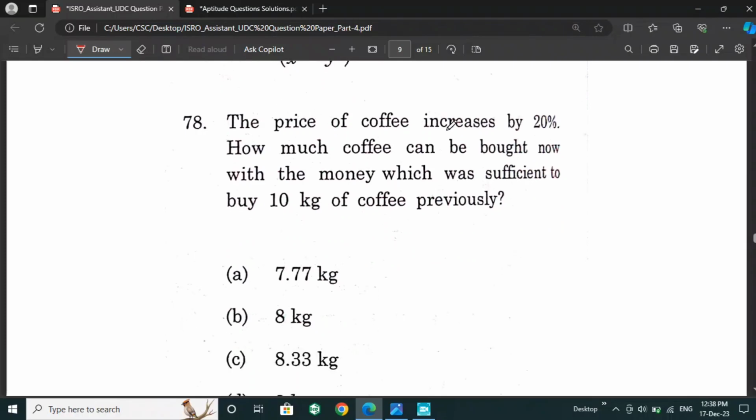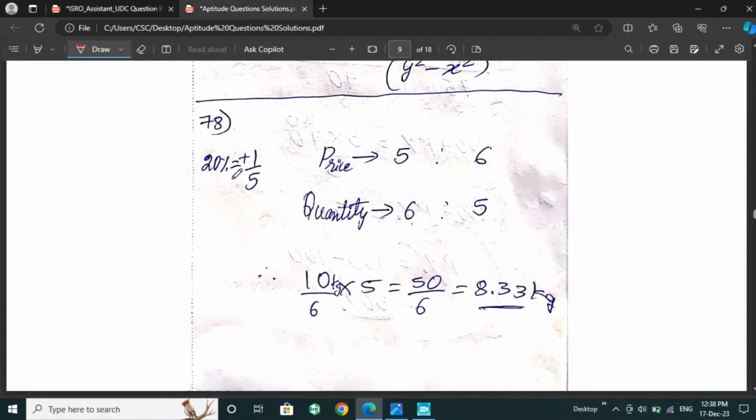Next is, the price of the coffee increased by 20%. How much coffee can be bought now with the money which was sufficient to buy 10 kg of coffee previously? For this question, we can calculate 20% as 1 by 5. So the price is increased by 20%, so 5:6. Then quantity will be the reverse of price, so 6:5 is the quantity.